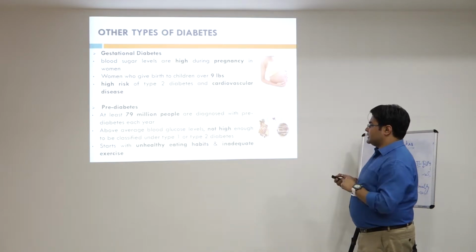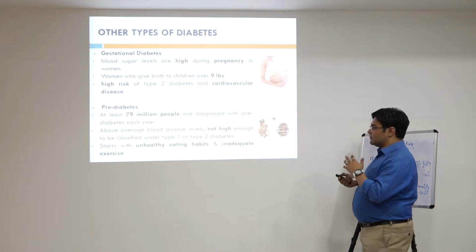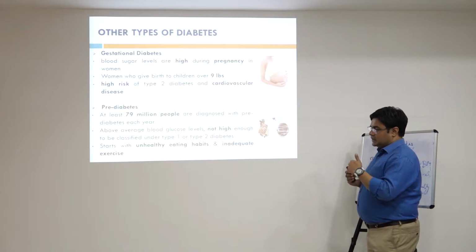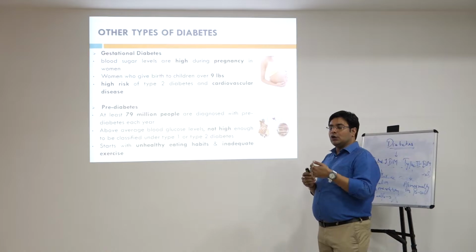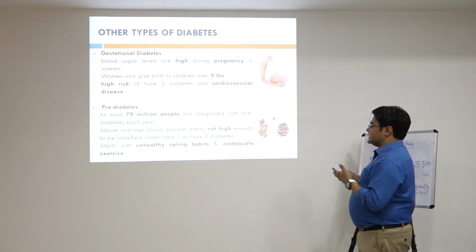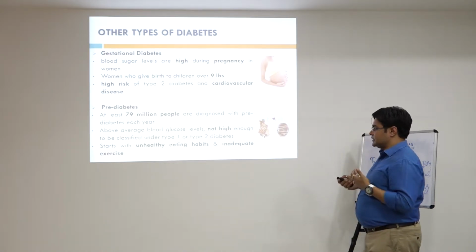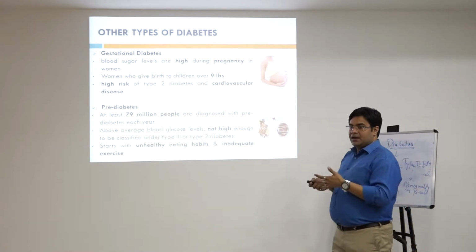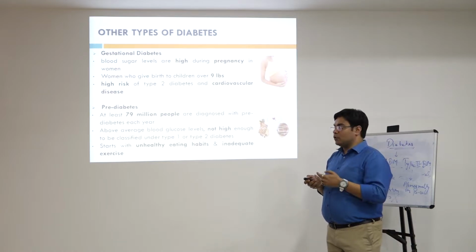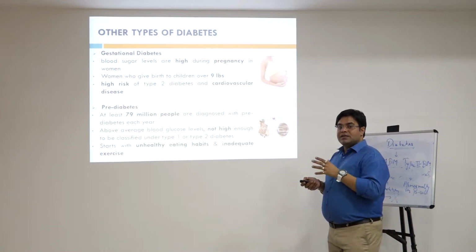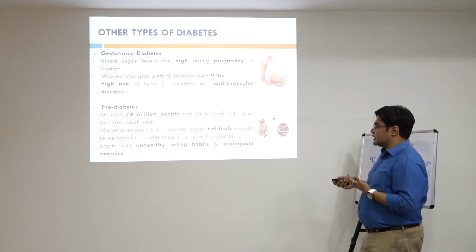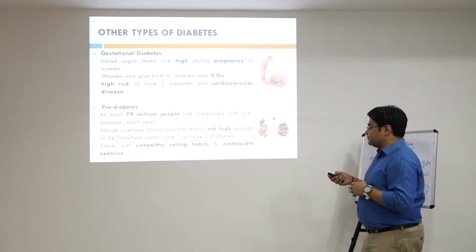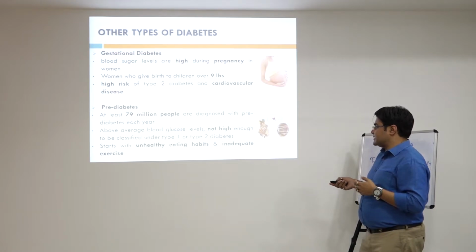The fourth type of diabetes is pre-diabetes. Normally there is always a dilemma whether the person can be considered in the diabetic group or the non-diabetic group, and approximately 79 million people are diagnosed with it each year. The average blood glucose levels are not high and not low, they are at the borderline, which always creates a dilemma among physicians to distinguish which category of diabetes it is. So it is considered as pre-diabetes, and it starts with unhealthy eating habits and inadequate